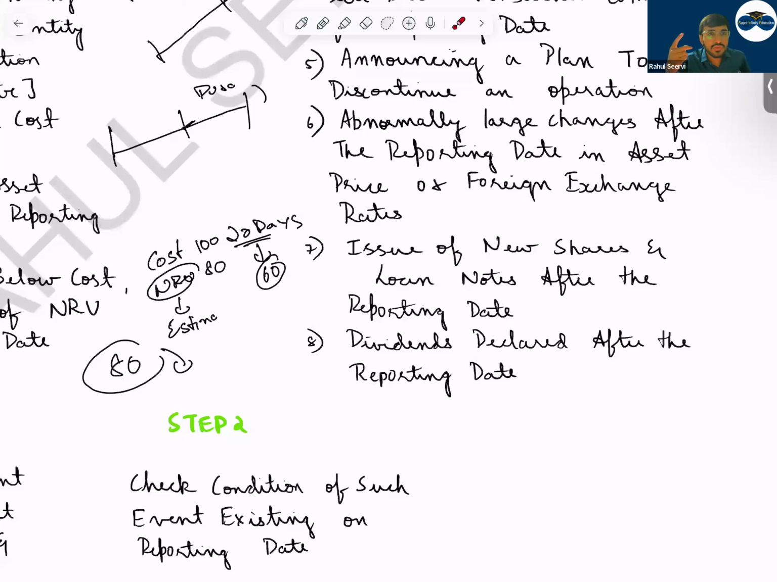But dividend declared means what? It is declared by the board of directors in the AGM. In the AGM the discussion will be done and it will be decided whether dividend will be paid or not. So if dividend is declared after the reporting period, non-adjusting event. If the dividend is declared before the reporting period, for sure it is an adjusting event only.